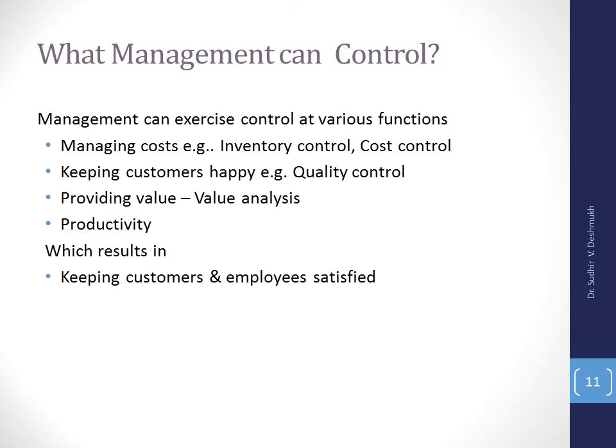Ultimately, we have to check our productivity, and for that we have to analyze how I can use input optimally. The ultimate purpose is to keep customers and employees satisfied. So, inventory control, cost control, quality control, value analysis, these are the areas where we can exercise control.